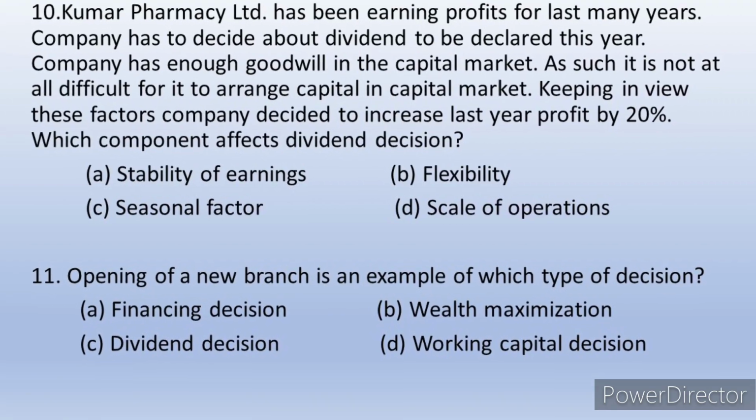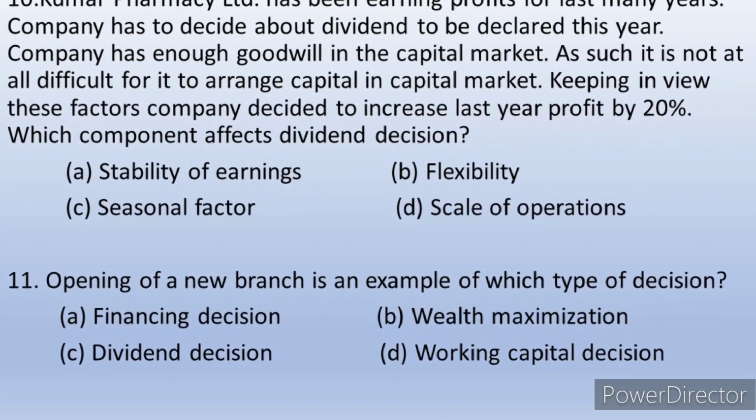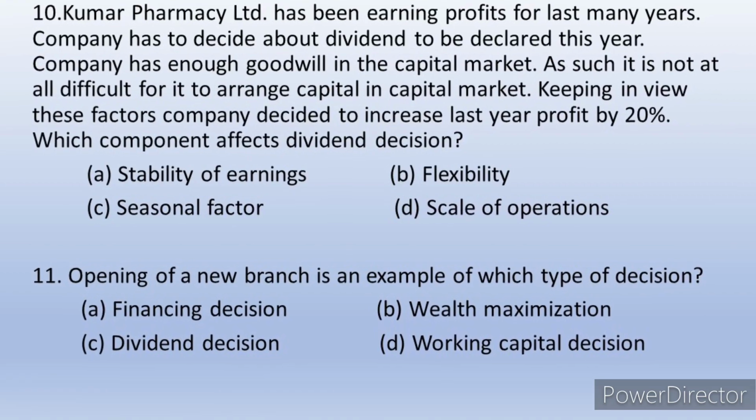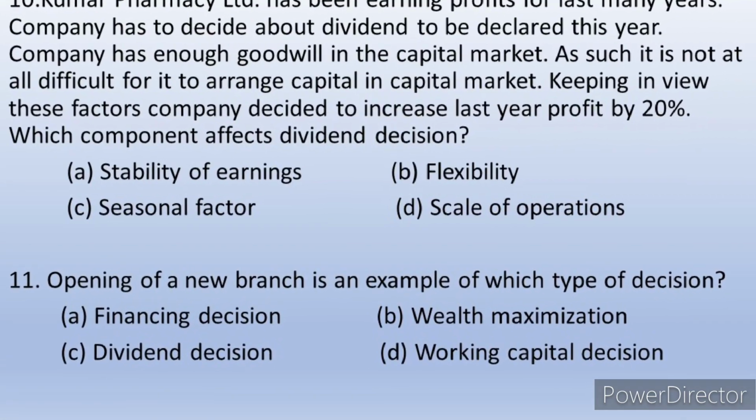In question number 11, the opening of a new branch is an example of which type of decision? That is actually an investment decision, but investment decision is not given in the options. So financing decision is the most befitting answer. So the answer is financing decision.